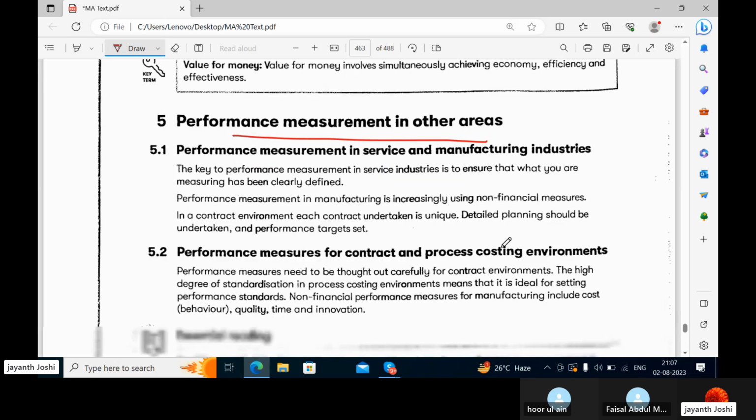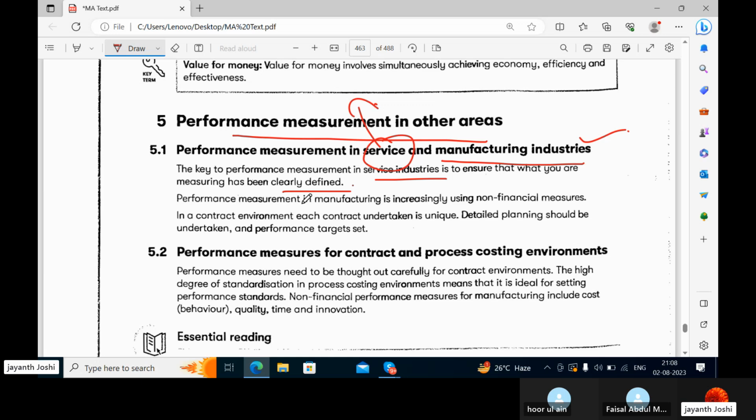Performance measurement in other areas. The key to performance measurement in service industries is to ensure that what you are measuring has been clearly defined. Again, that's a problem in the service industry. I'm talking about hotels or the transport sector. Manufacturing industry is where inputs are converted to output.